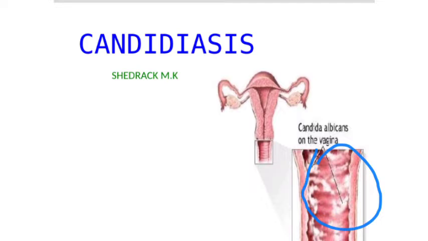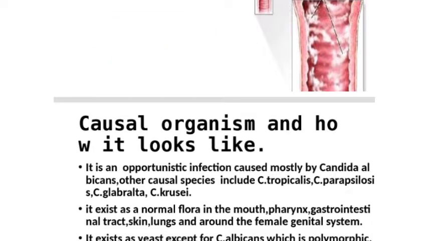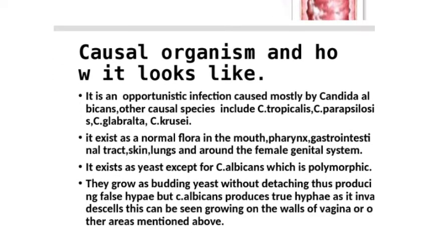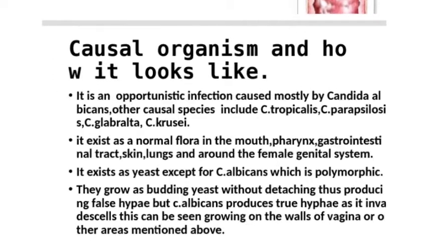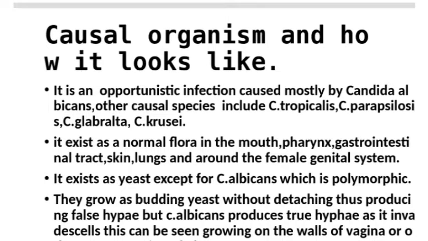Now, we are going to see several species which cause candidiasis. Let's start by checking them. In this slide, we are going to look at which organisms cause candidiasis.